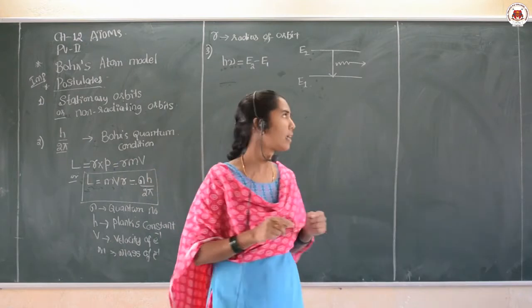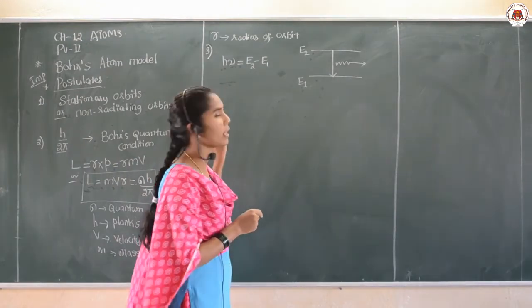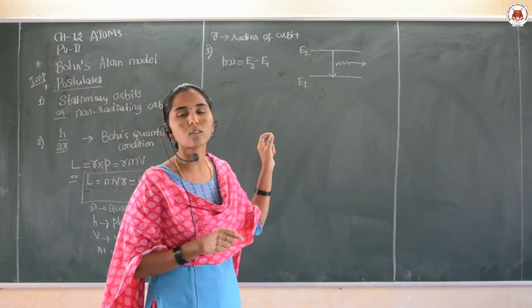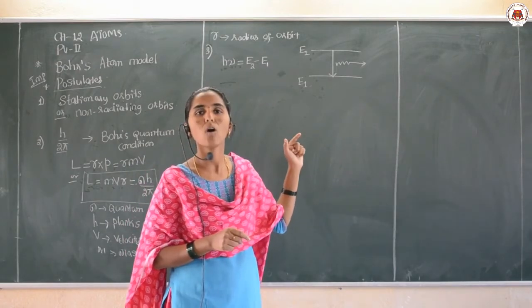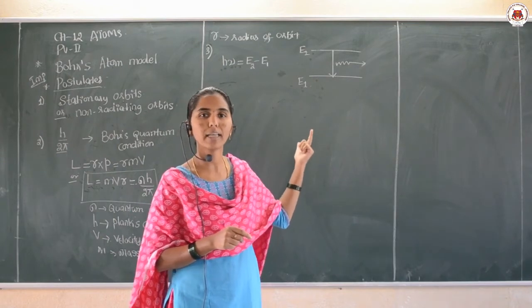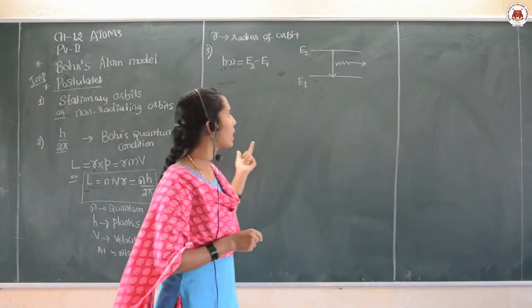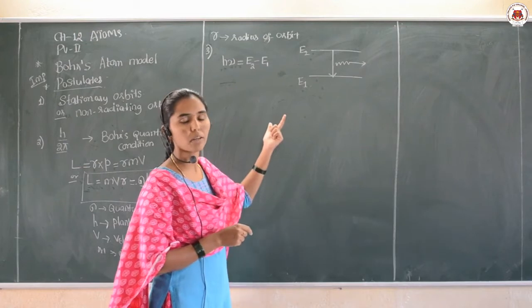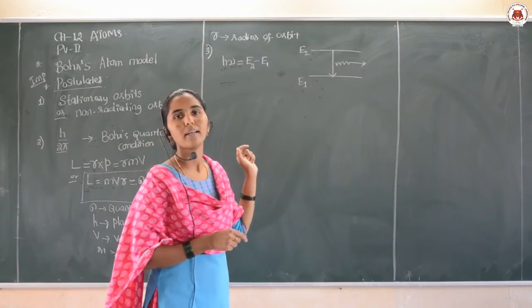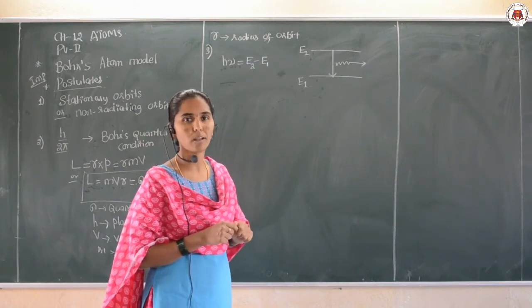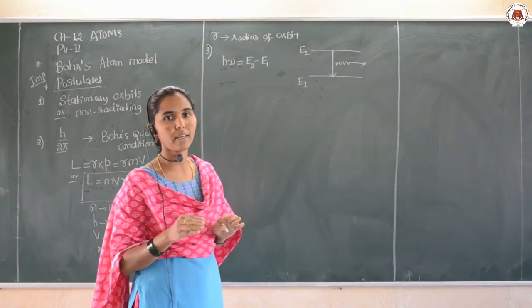And the last postulate is that when the electron jumps from a higher energy level to a lower energy level, there is a release of a photon, and that photon energy is given by the energy difference between the two levels, right. Am I clear? Okay.